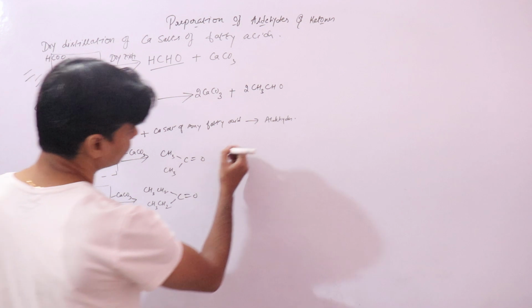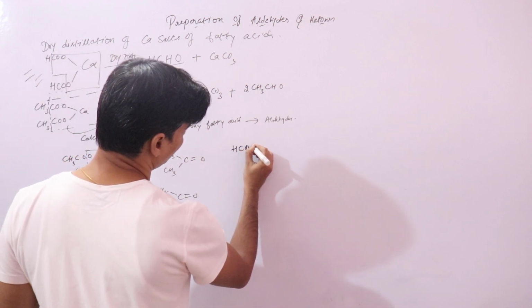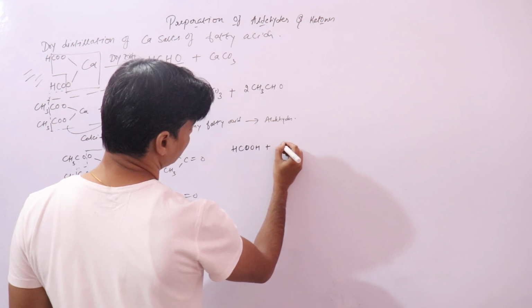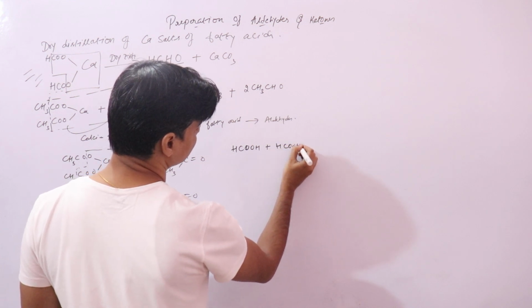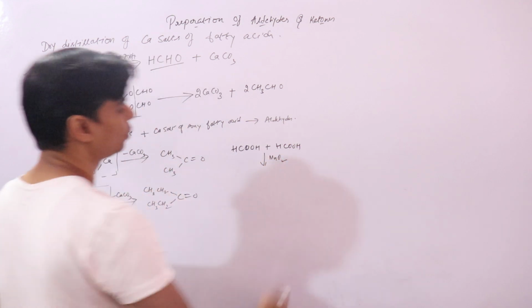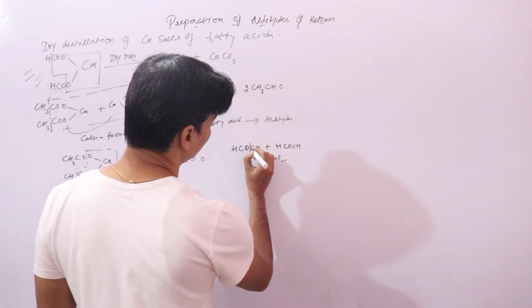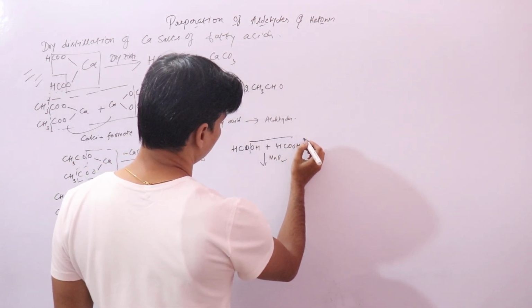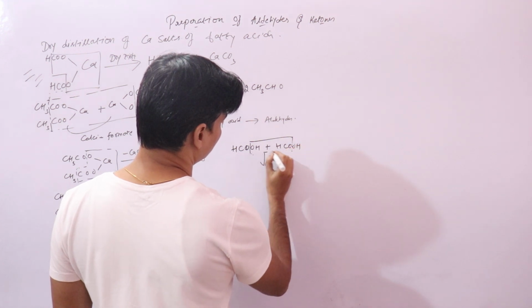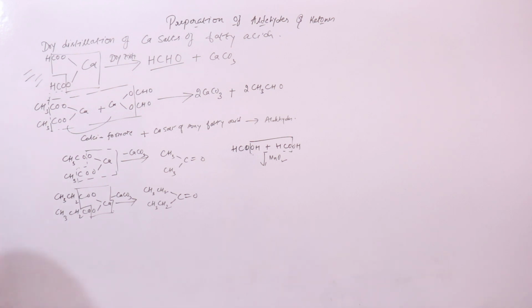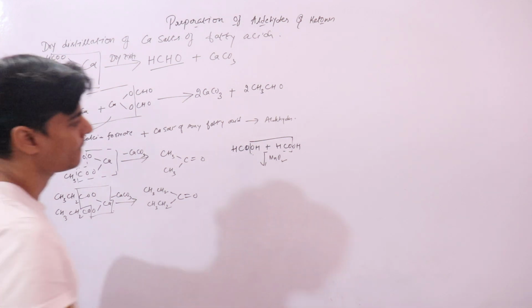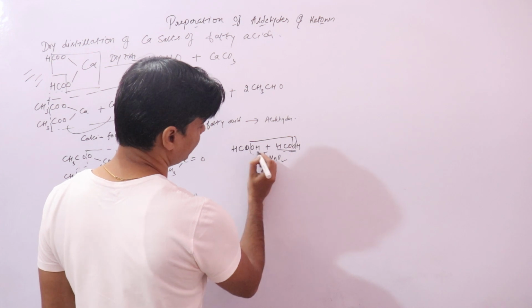If you pass vapors of HCOOH plus HCOOH over MnO2 at 573 kelvin, one OH will come from here, HCOO from here and OH from here.